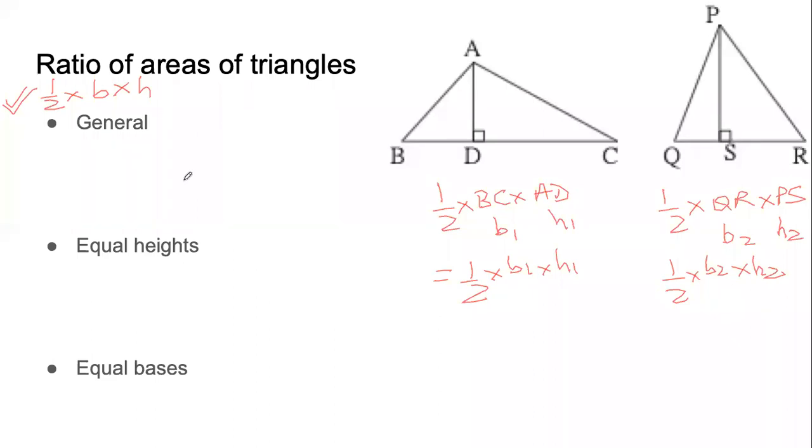Now, if we have to take the ratio, it means something divided by something else. So now the ratio becomes 1 by 2 into B1 into H1 by 1 by 2 into B2 into H2. Now something divided by something is 1.